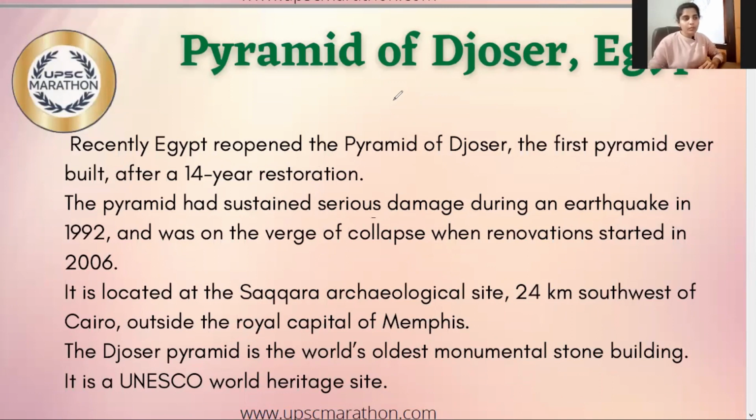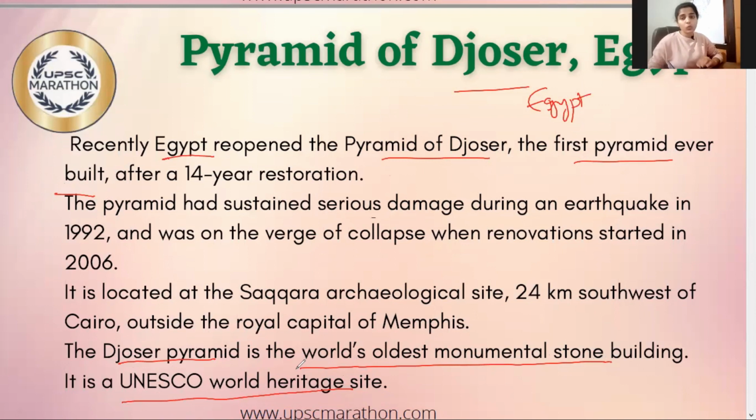Our next topic is about the Pyramid of Djoser, Egypt. So why is it in the news? Recently, Egypt reopened the Pyramid of Djoser, which is the first pyramid ever built. Besides, the Djoser Pyramid is the world's oldest monumental stone building, and it is also a UNESCO World Heritage Site. Now, what is important is the places. In this topic, you're supposed to remember the places in the news: Saqqara, Memphis, and Cairo. These three are part of Egypt.